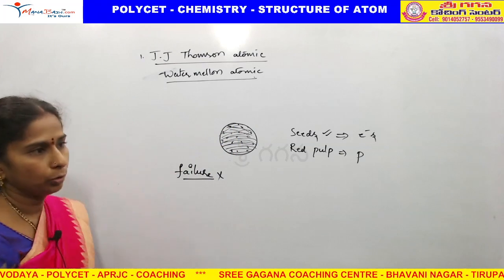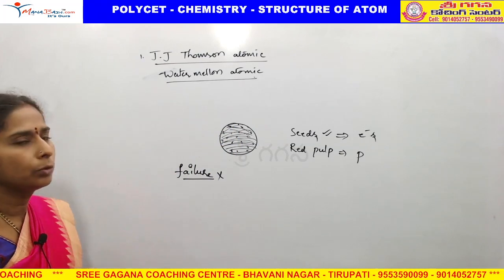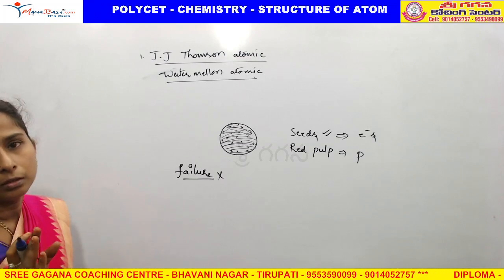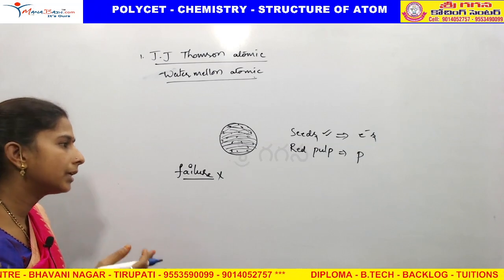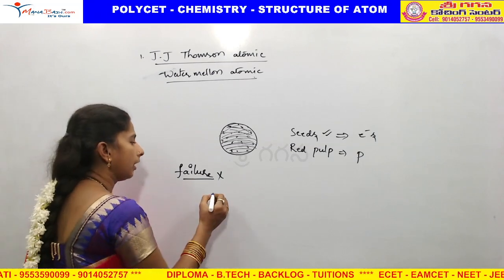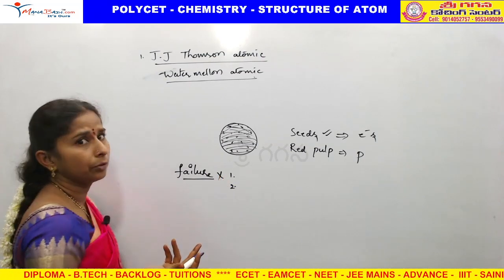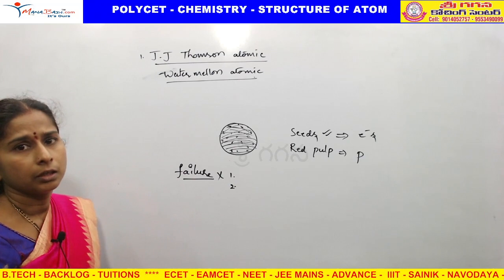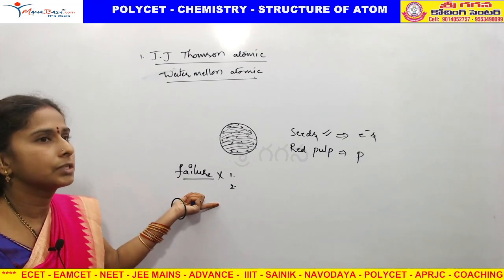Failure of the atomic model. What is the reason? He doesn't explain clearly about the atomic model, the atom, how it is arranged, what is the reason; everything he couldn't explain. And another one: where are the neutrons? He couldn't explain about the neutrons. These are the failures of J.J.